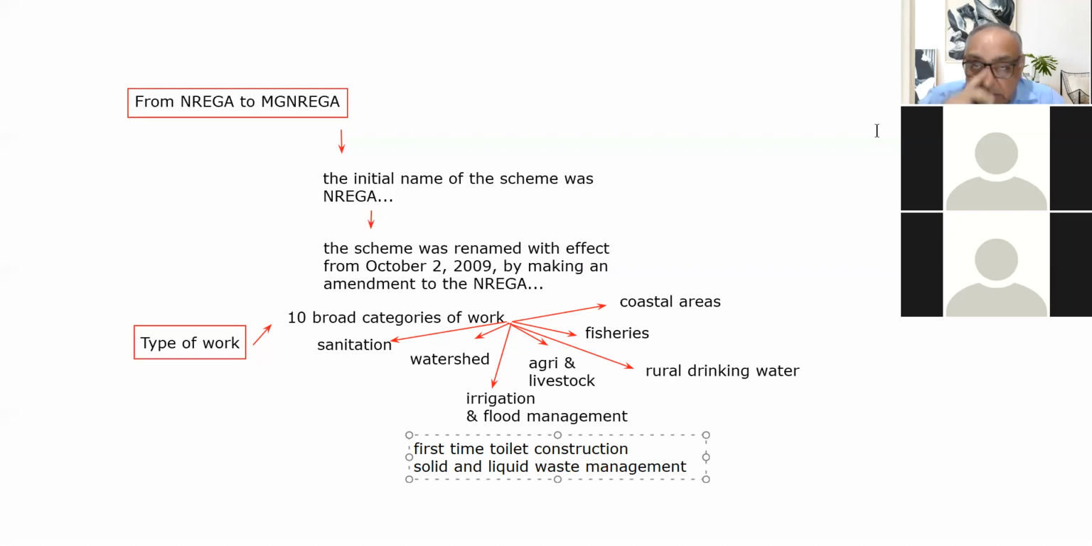So the next thing is MGNREGA and CSR. CSR means corporate social responsibility, right? Because Amrit is new today, and his subject is also quite different, he is from a science background, right? So CSR means corporate social responsibility.